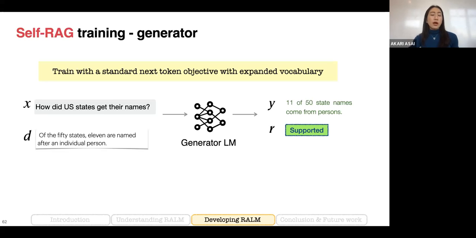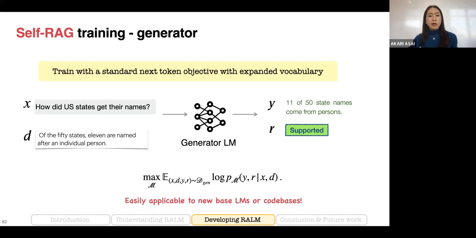And we use the standard next token objective with expanded vocabulary. So it's really just simple language model training, and we don't need to modify training code, and we can just use new language models such as Mistral 6B or 13B using our training data.